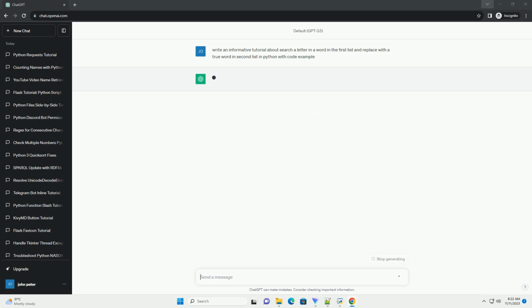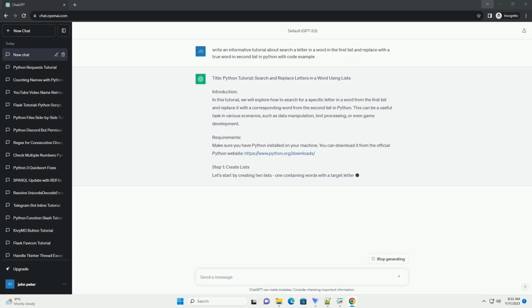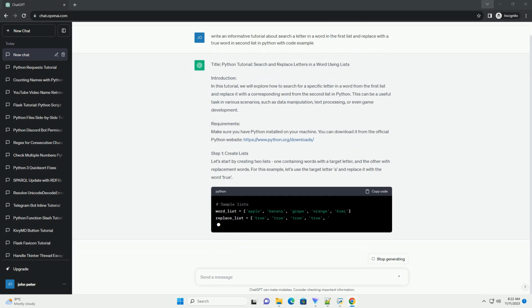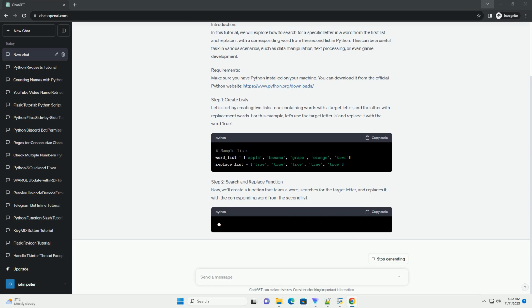Title: Search and replace letters in Python lists. Introduction. In this tutorial, we will explore how to search for a specific letter in a word within a list and replace it with a corresponding word from another list using Python. This process can be useful for various applications, such as data cleaning, text manipulation, or simple letter substitution.